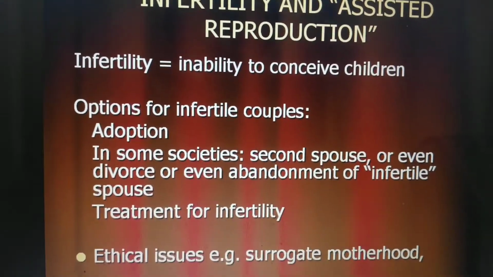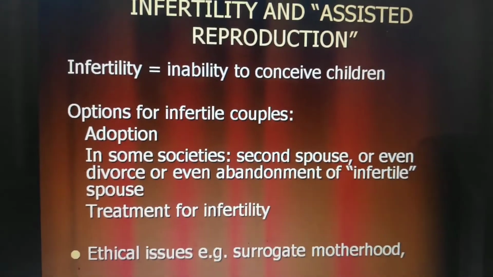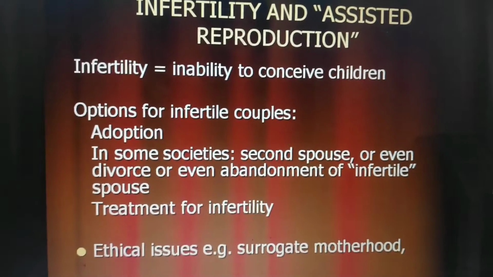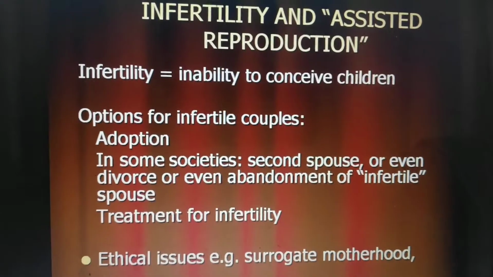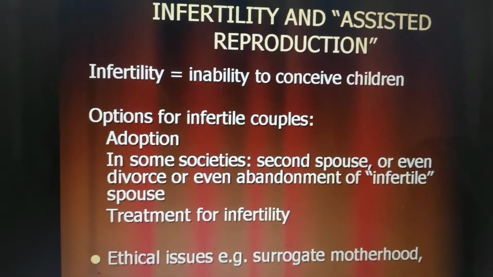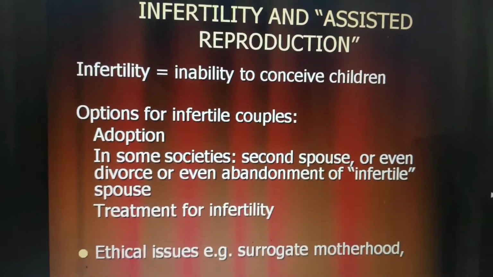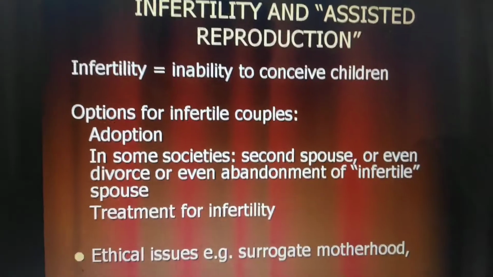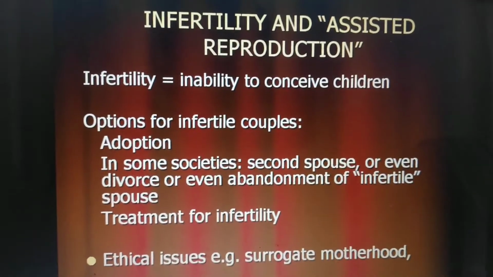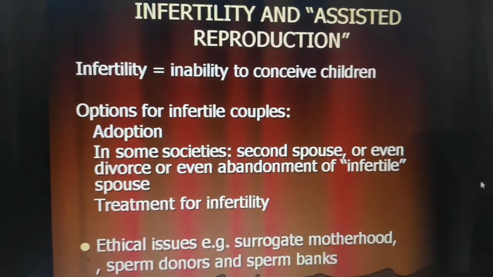Ethical issues are also there when we are talking of infertility, because there are terms such as surrogate motherhood. This is not very ethical or popular in a country like India, because the danger of exploitation of poor women prevails in this matter. But we should understand these social problems also.